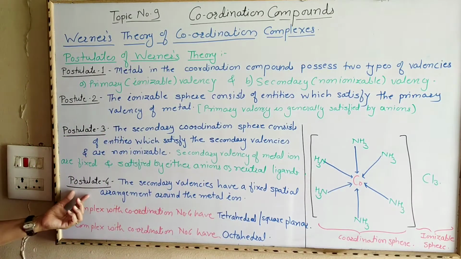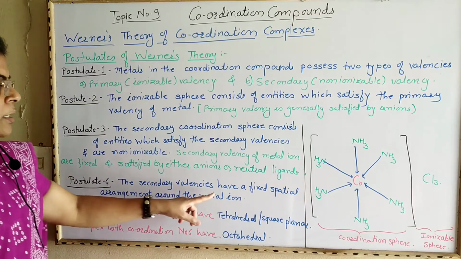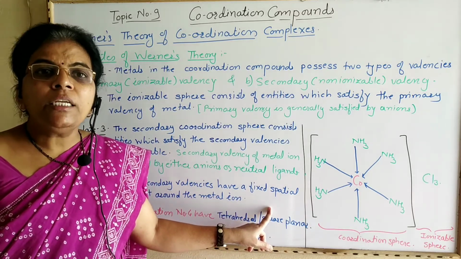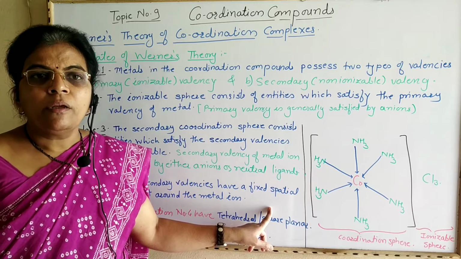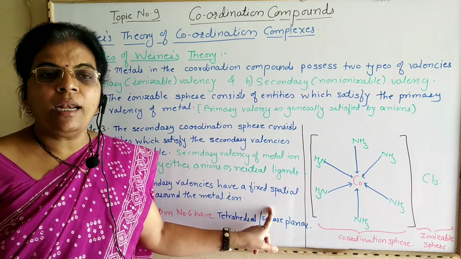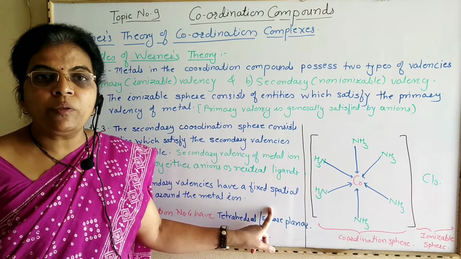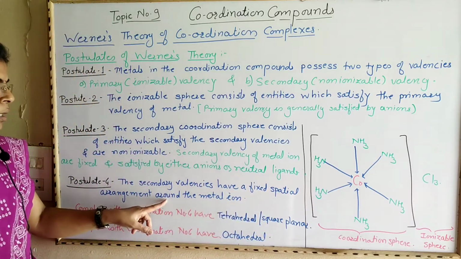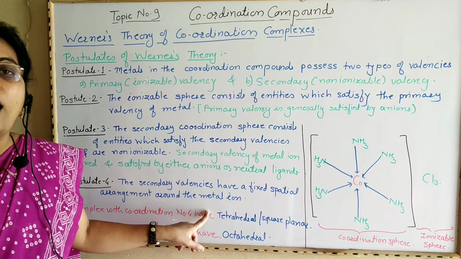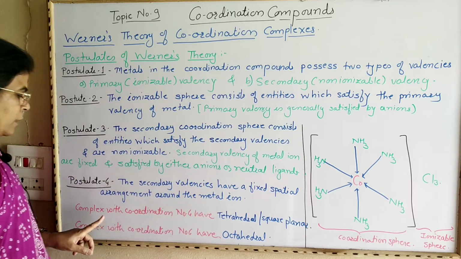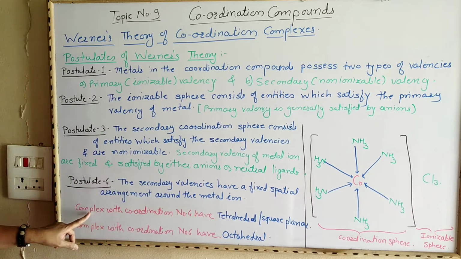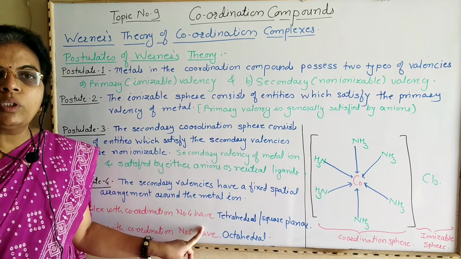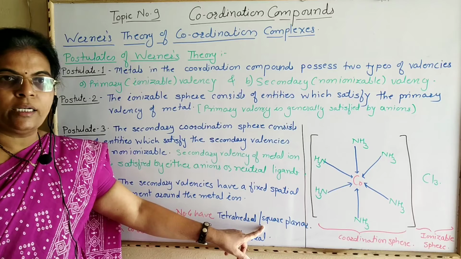Now postulate number 4: the secondary valencies have a fixed spatial arrangement. This coordination sphere, which possesses the central metal ion and ligands, has a specific geometry, that is, a spatial arrangement of the ligands around the central metal ion. For example, complexes with coordination number 4 have square planar or tetrahedral geometry.